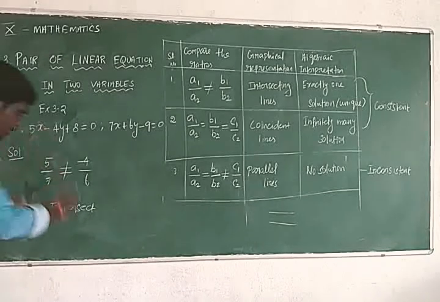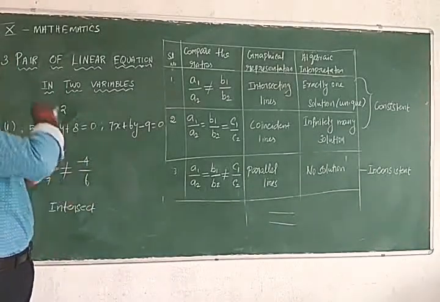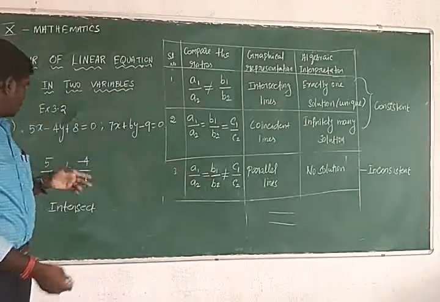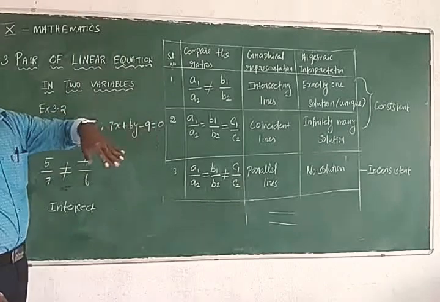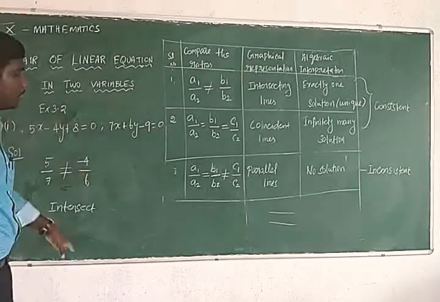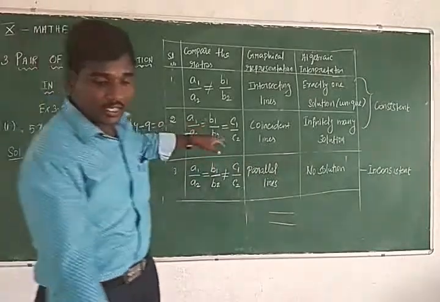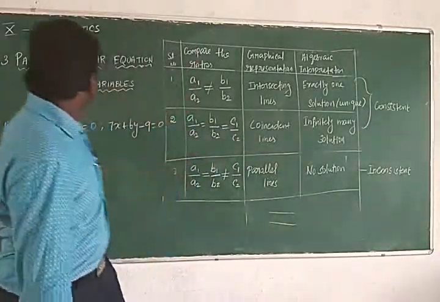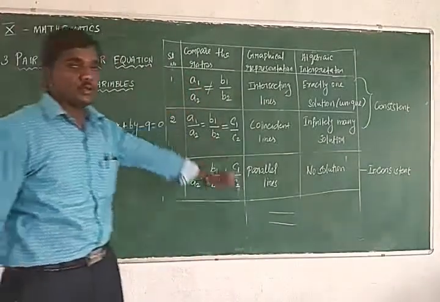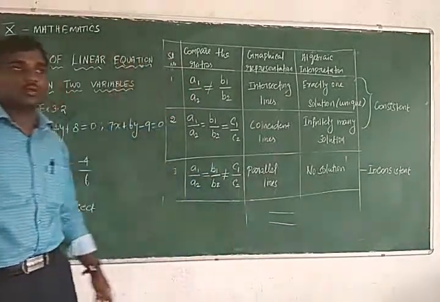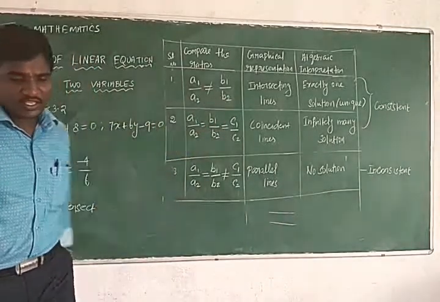First you compare the first two ratios. If the first two ratios are equal, then go for the third one. Here the first two are not equal, so we don't need to check the third one. Okay, so write this one. This one, no need, you already wrote it. Before starting exercise 3.2 you wrote it. For each question you don't need this one; I just keep it here for reference. Right, next, second one.